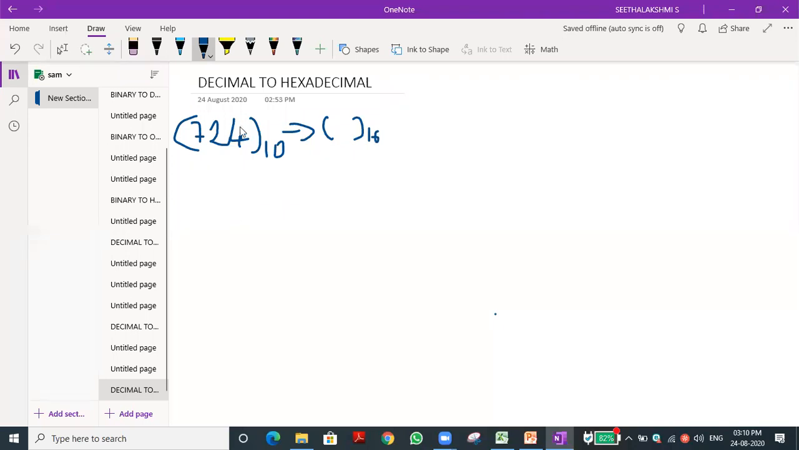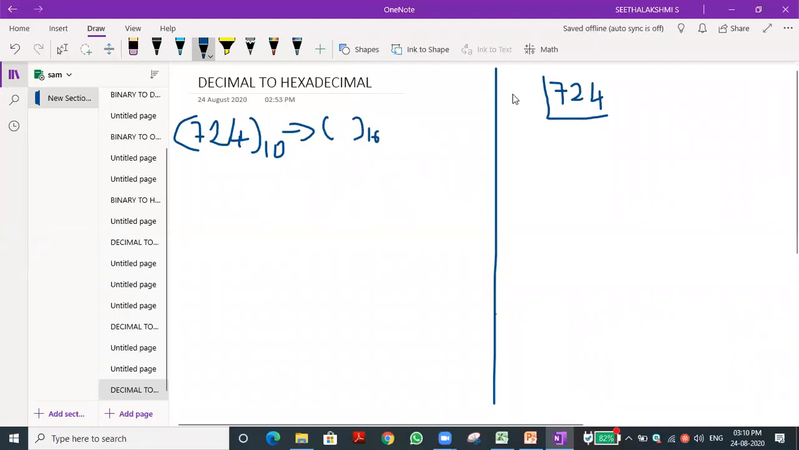How many digits are there? 3. But here we need to do the division. I will draw that. You can see 7, 2, 4. Don't confuse it with other numbers. We need to divide the number by 16 because we need to convert it to hexadecimal. So for that purpose only we need the table.